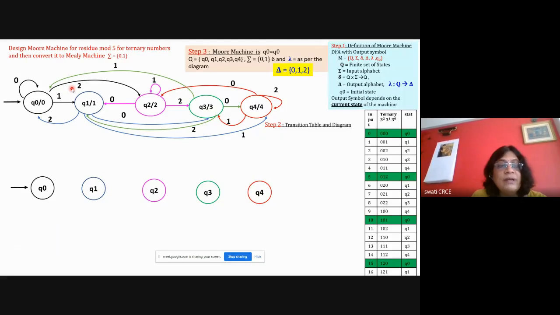I am right now converting Moore to Mealy. So take the state and write it as it is. Now only refer to the incoming transitions. Incoming transition for Q0 is 0. So remove this 0 from here and write it here. So if the state is Q0 with input symbol 0, the output generated is 0. Now consider the second incoming transition of Q0. Here remove this 1 from here and write it here.